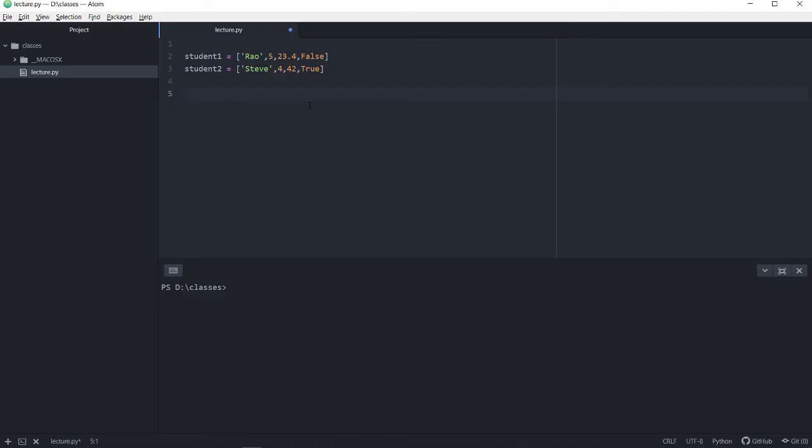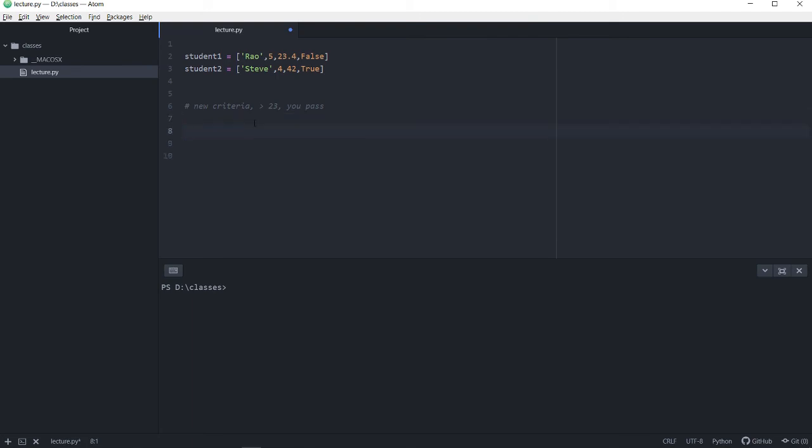So I've defined 2 different lists here, student 1 and student 2, and we're going to try to see if we're able to update their pass-fail status based on a new criteria. The new criteria again is that if you score greater than 23, you pass. So in that case, Steve should still be a true on the pass, but Rao's status should change to true again.